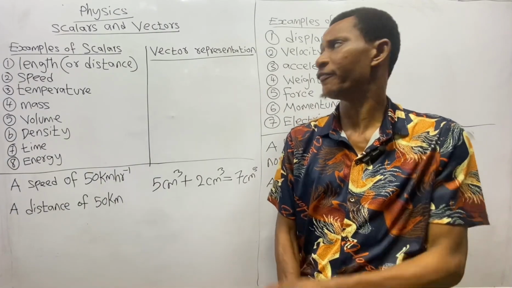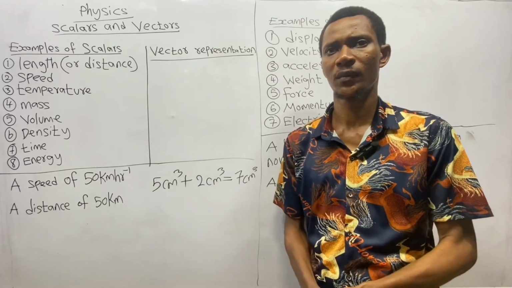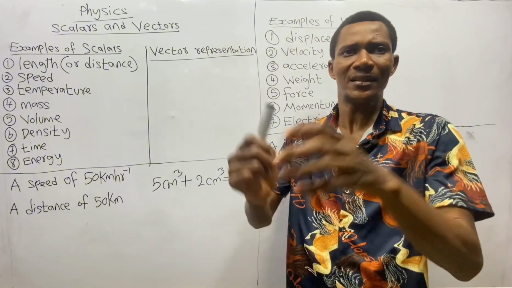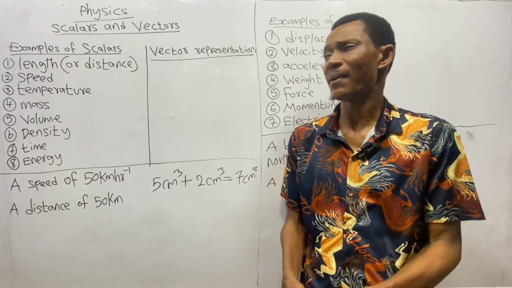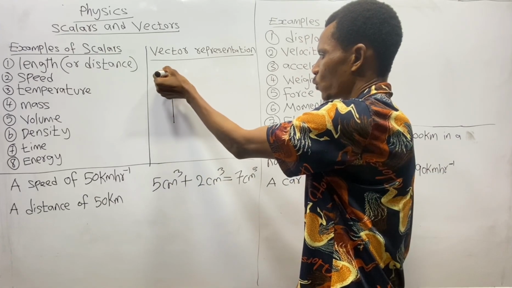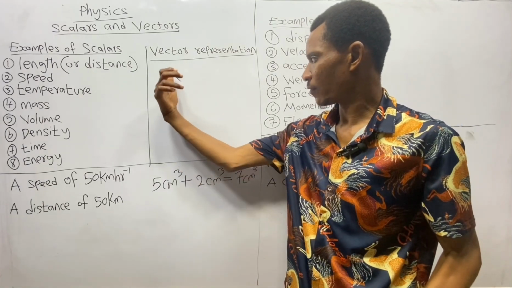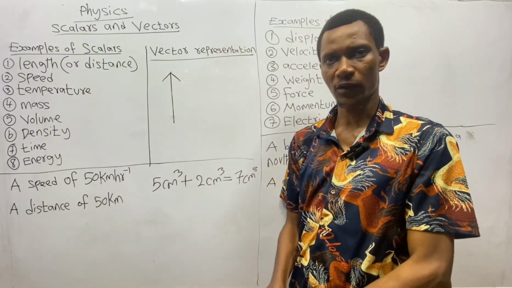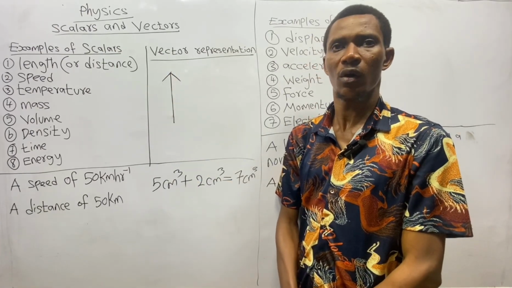Now let's talk about vector representation. How do we represent a vector? Since we know that a vector must have both magnitude and direction, then we can represent a vector by a straight line carrying an arrow head like this, where the length of this line represents the magnitude of the vector, and the arrowhead represents the direction of the vector.